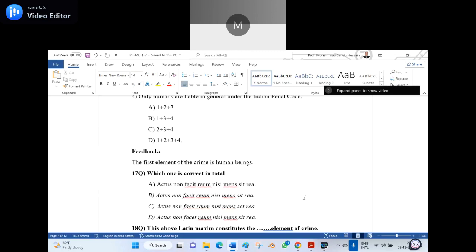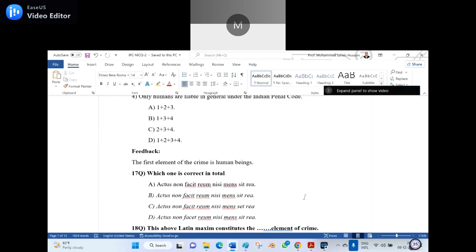Please concentrate on each and every letter of the maxim. Then you can shoot. Option A, sir. Option A is looking like right, sir. Wrong.